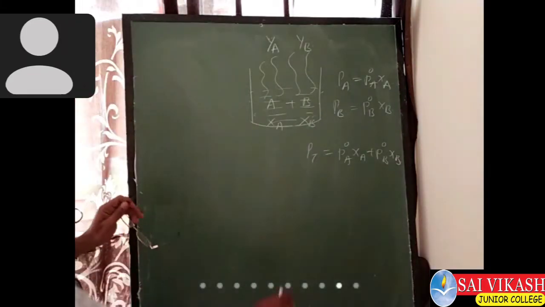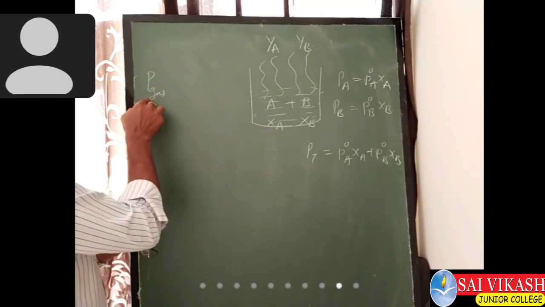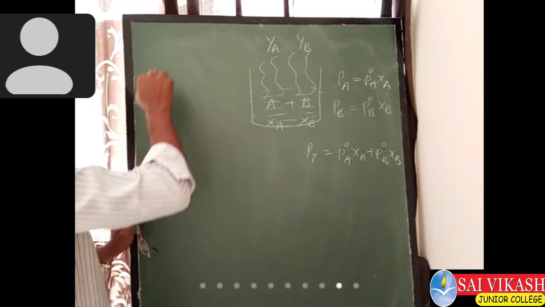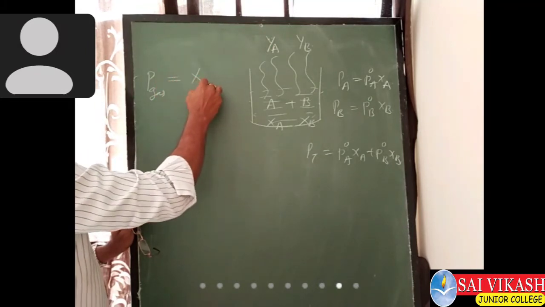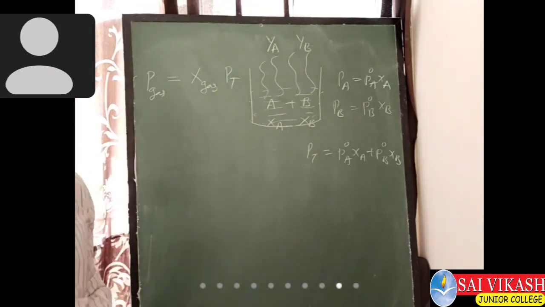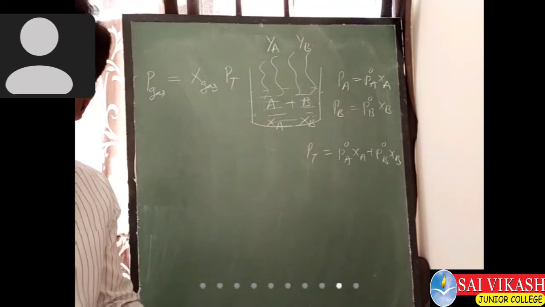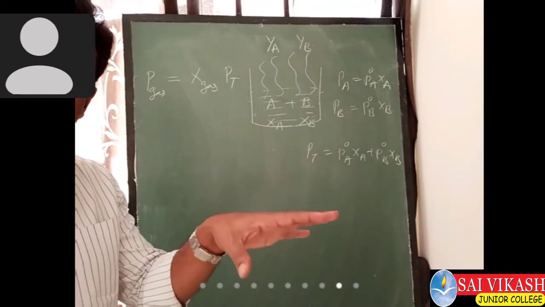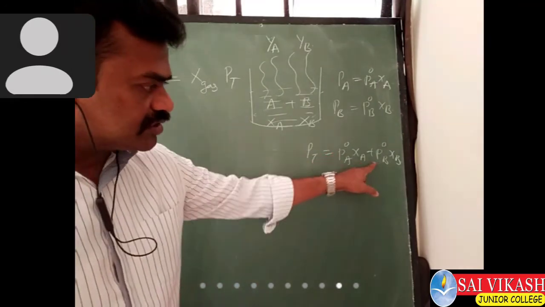According to Dalton's law, second statement, the partial pressure of a gas in the mixture is equal to the mole fraction of the gas times the total pressure. Dalton's law first statement is that the total pressure in the mixture is equal to the sum of the partial pressures. Based on that, we got this equation.